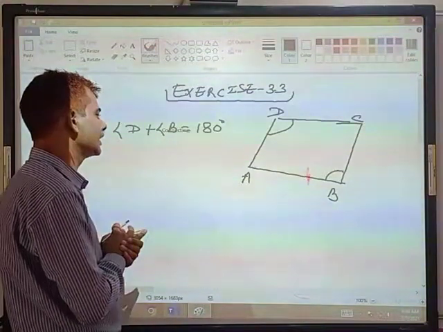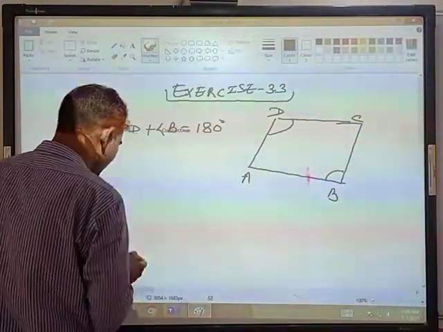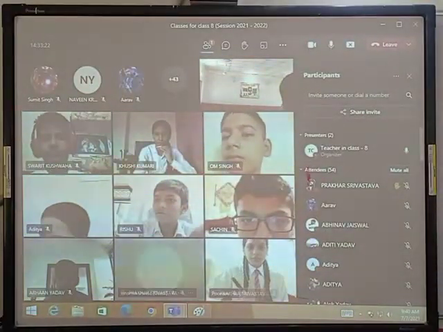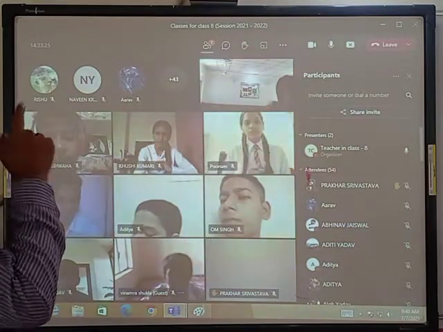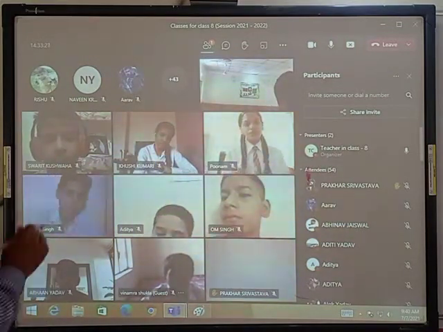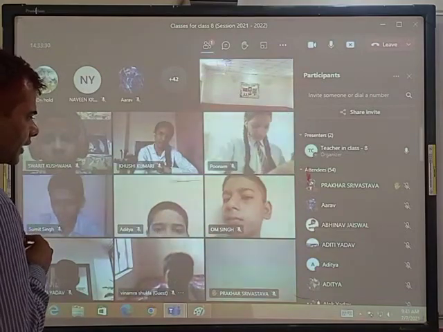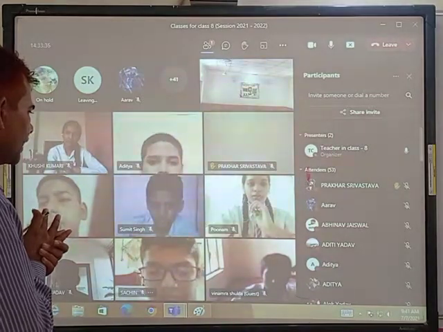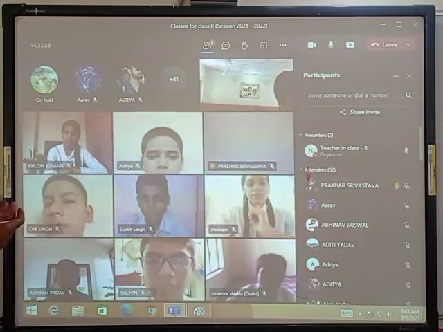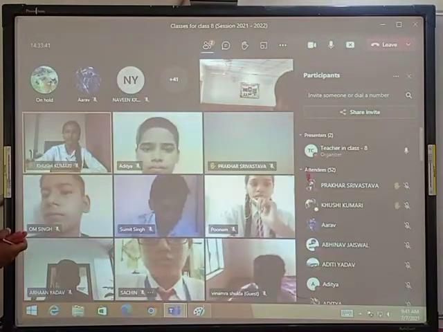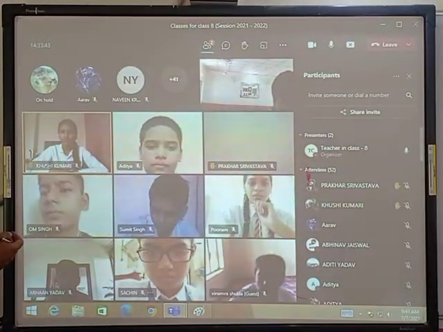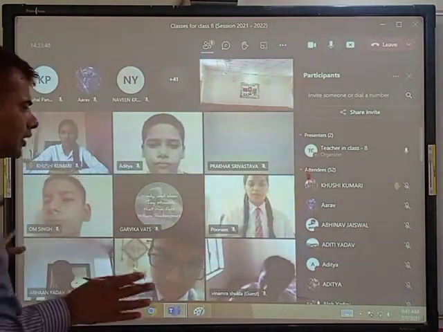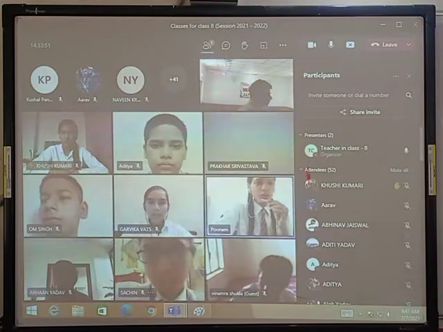Student, is it clear? Angle D plus angle B. If angle D plus angle B is equal to 180, it will always be a parallelogram? Please tell me. Om Singh, if your opposite angle sum will be 180 degrees, then it will always be a parallelogram? Poonam, it will always be a parallelogram? No, it is not compulsory.